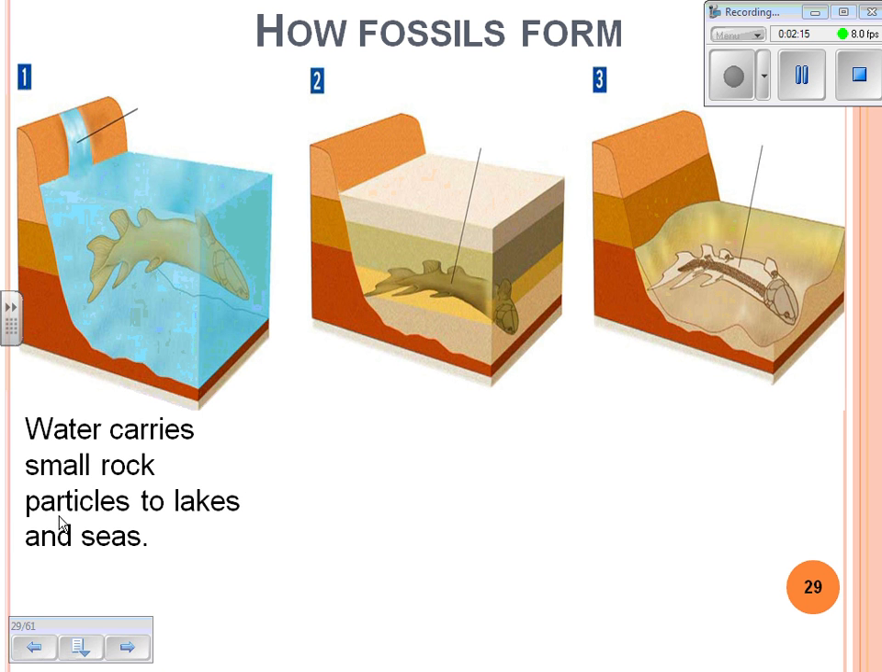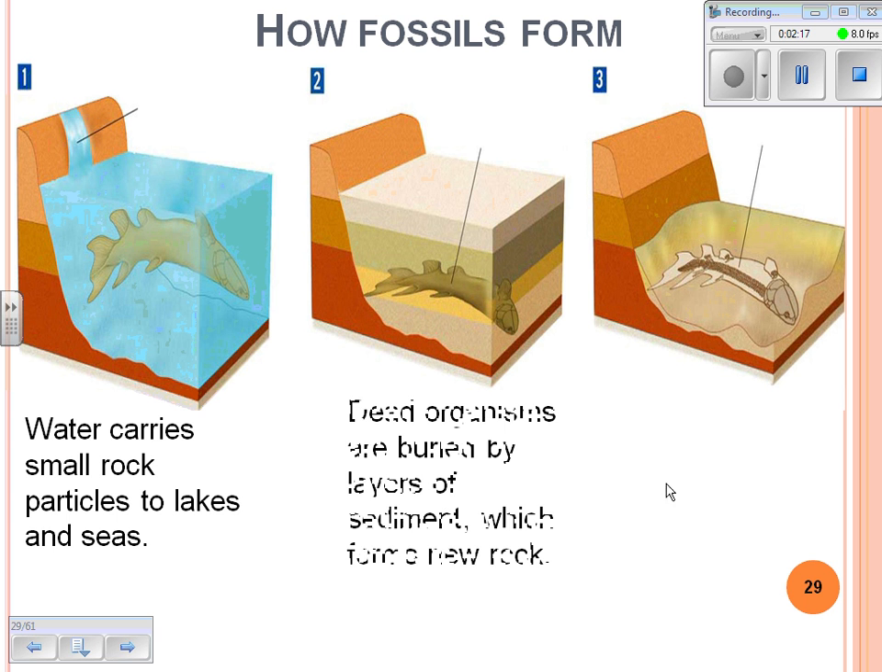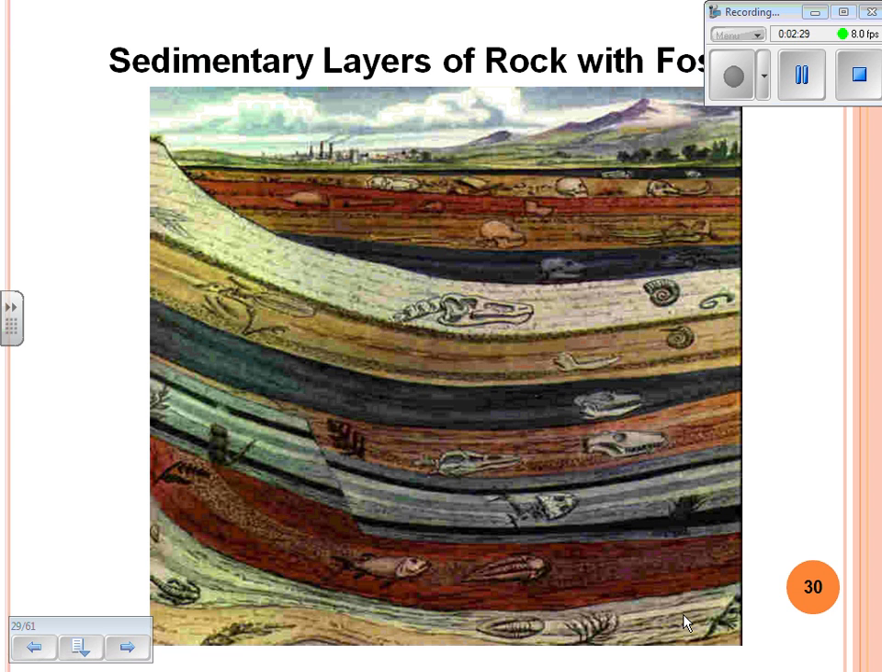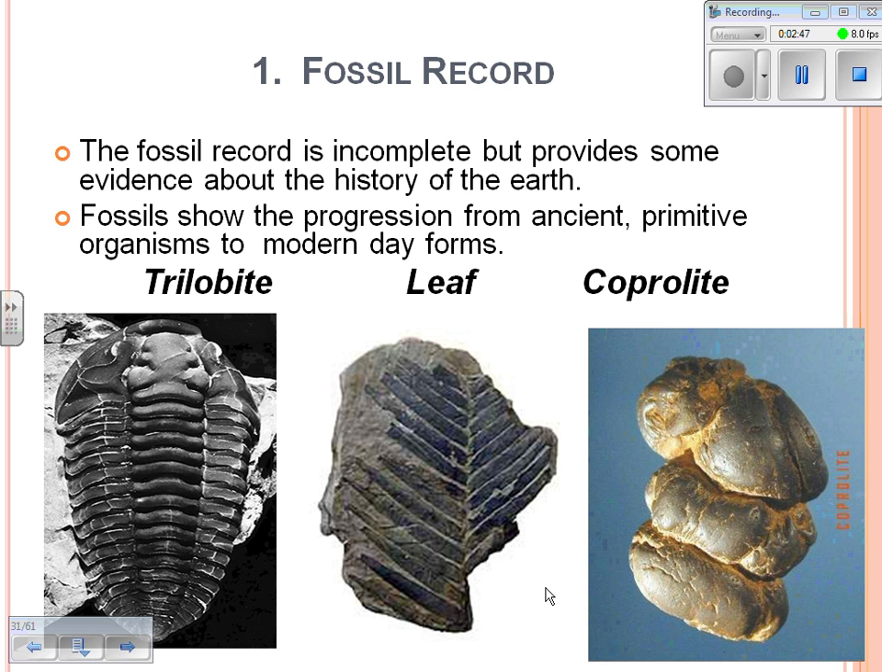So, what carries small rock particles to lakes and seas? Then the dead organisms are buried by layers of sediment and form new rock. And when we dig down, the older layers are, of course, further down in the sediment and can be dug up. Here's an example of the oldest layers at the bottom, younger layers at the top. You can look at the bones here in the fossils to determine which are the oldest and which are the youngest, and what kinds of organisms lived during those time periods.